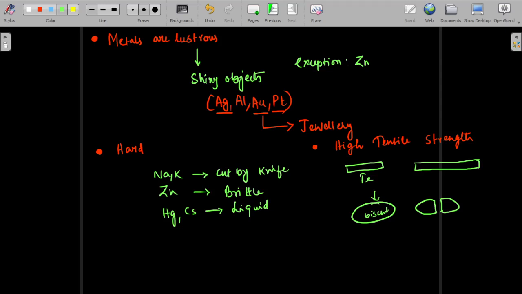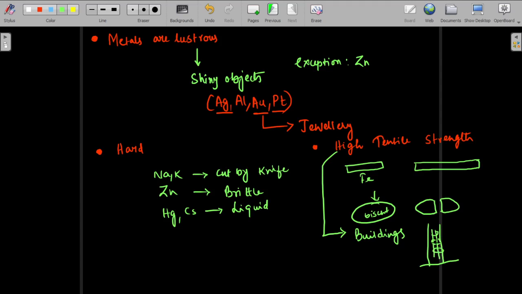So this high tensile strength property is used for making buildings. These pillars in buildings, there these rods are tied like this.